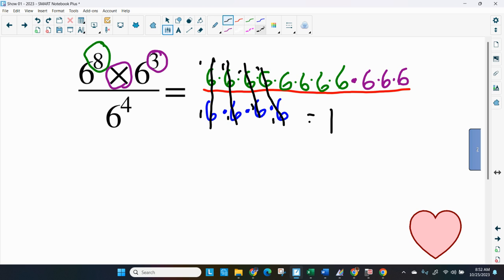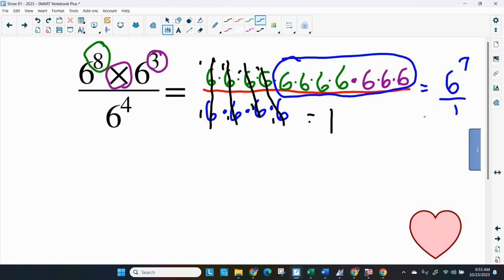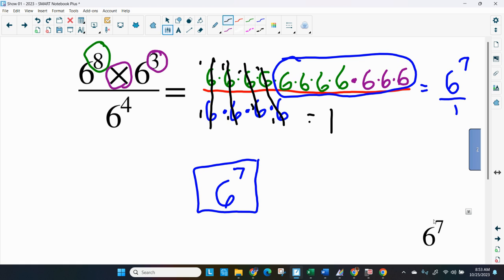And on the top, I notice I have this left on the top. And you can get your calculator to multiply it out, but they might be asking you to leave it as exponential form. So 1, 2, 3, 4, 5, 6, 7. I have 7 sixes over 1, which is just 6 to the 7th power. And again, you can get your calculator and multiply that out, but I'm sure they'll probably ask you to leave it in that form.